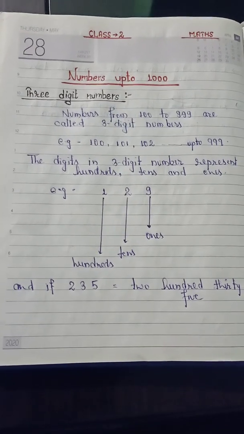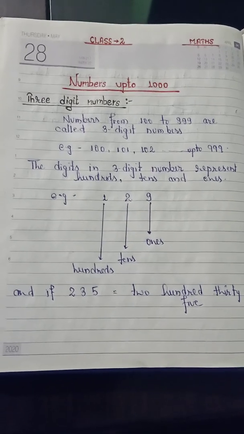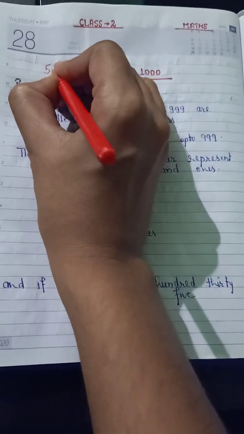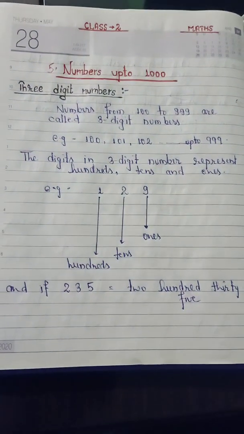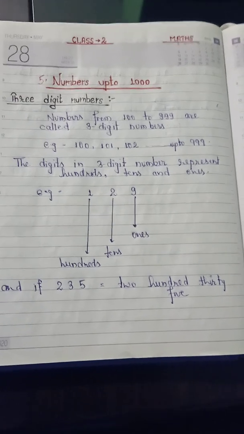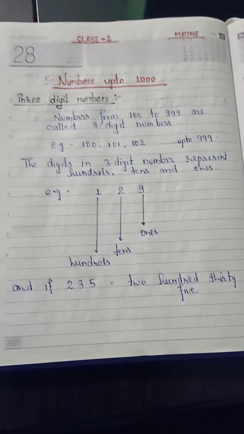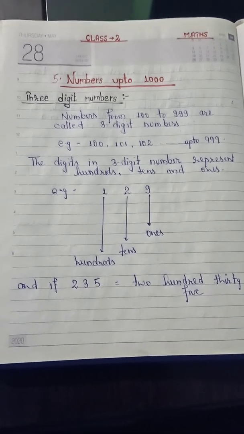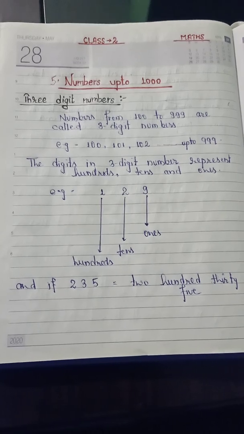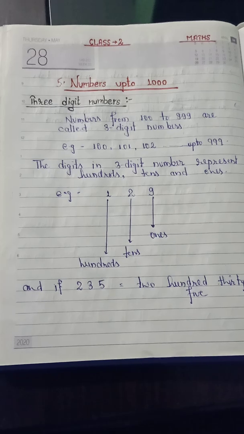Good morning, class. Today we are going to start a new chapter, the fifth chapter of your book, and the name of the chapter is Numbers up to 1000. In the very first chapter we discussed numbers up to 200, which means we have already started 3-digit numbers. Before starting numbers up to 1000, I am going to recall 1-digit numbers, 2-digit numbers and also 3-digit numbers.